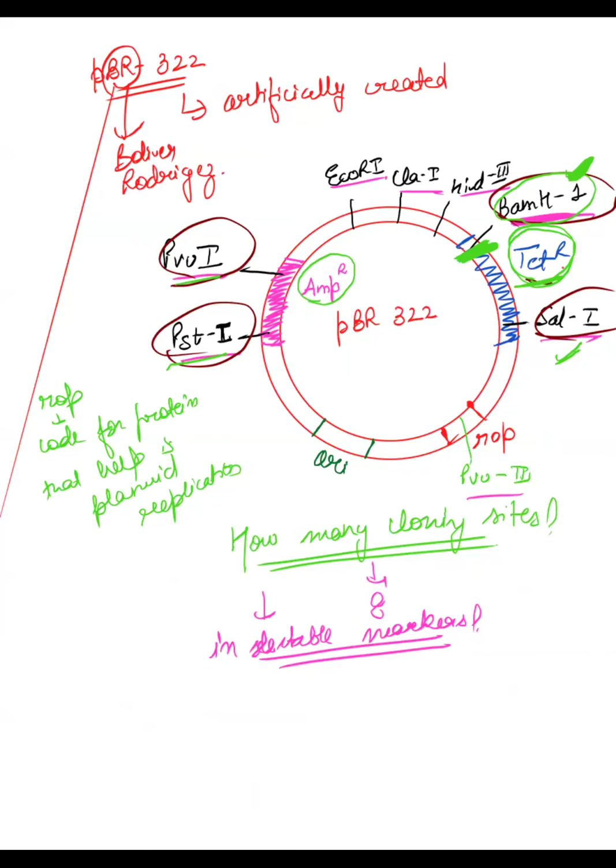Okay, so we have seen this, and it is important. pBR322 is important and you need to know where all the restriction sites are present. They could ask you questions on that. They could also ask you to draw this plasmid. Have you understood this plasmid? Have you understood this plasmid? Yes, okay.